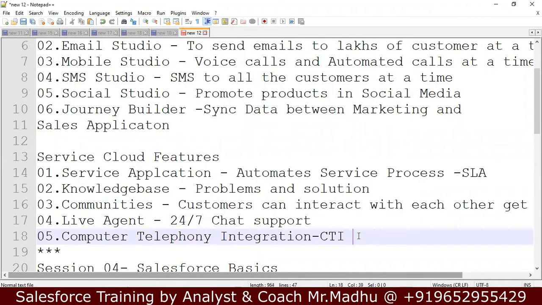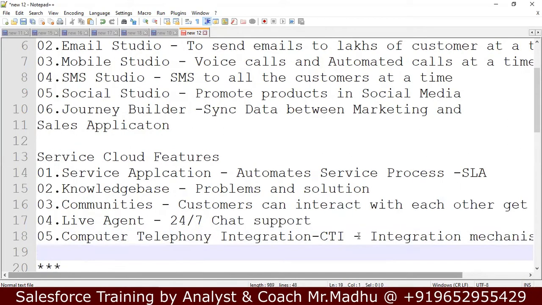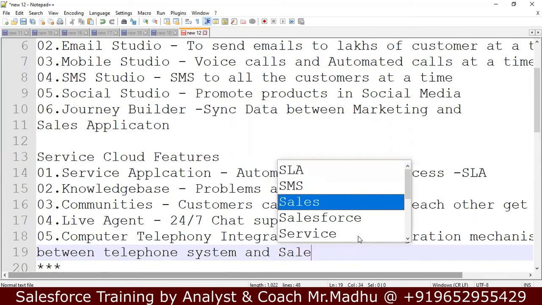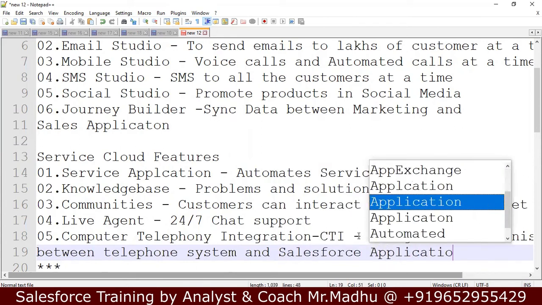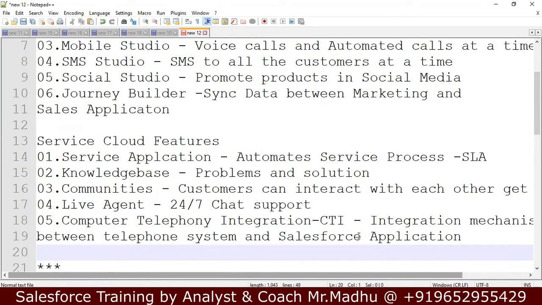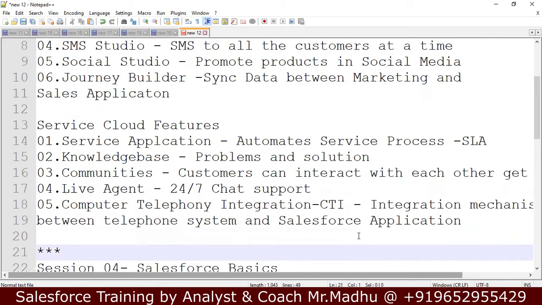Computer Telephony Integration is the integration mechanism between the telephone system and the Salesforce application. So these things were covered in yesterday's session, that was session 3.